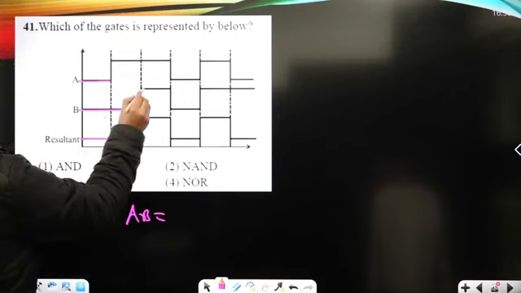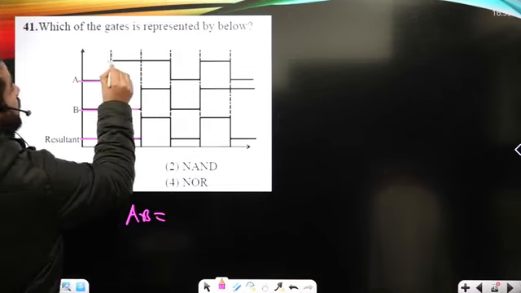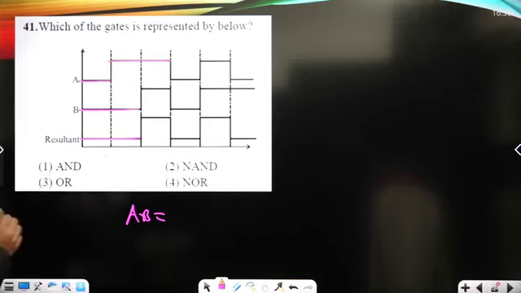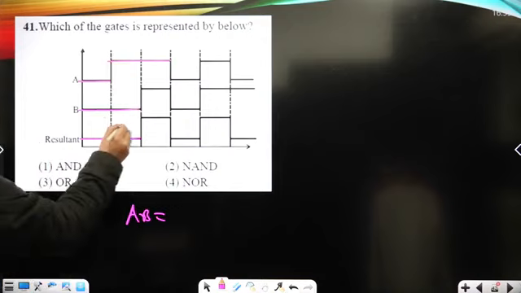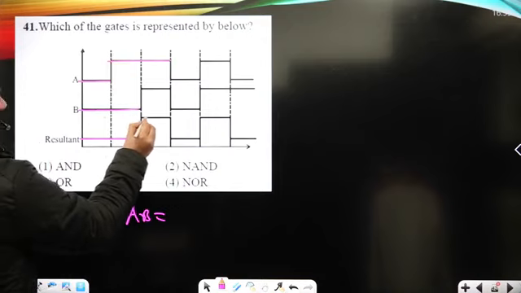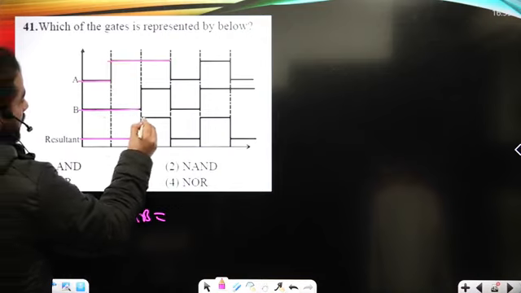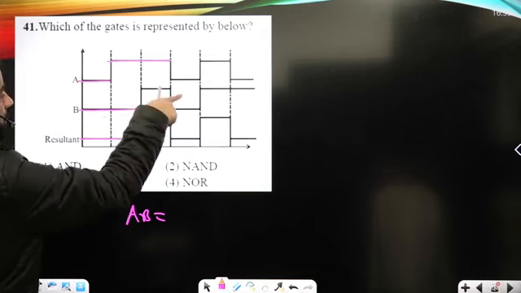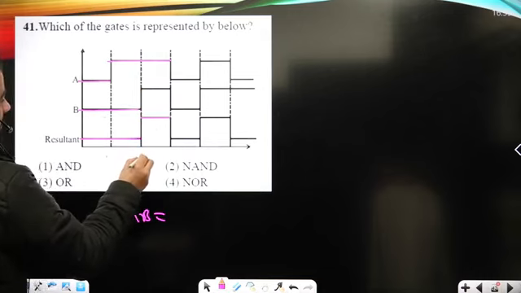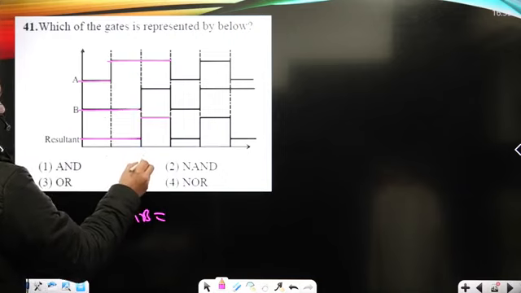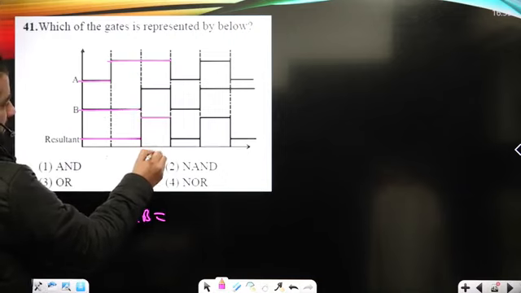Now for the second case, input A is high and input B is low. High and low, it must be low here. The result is low again, okay?